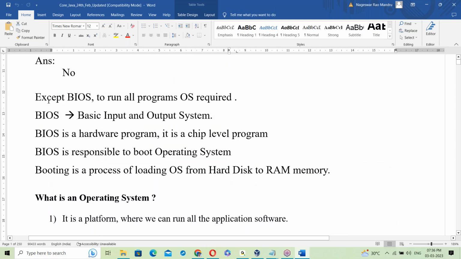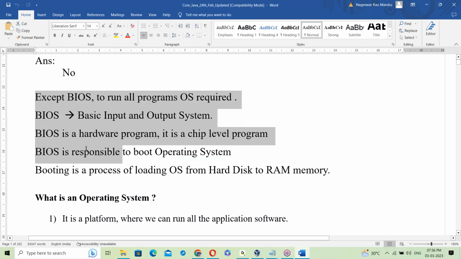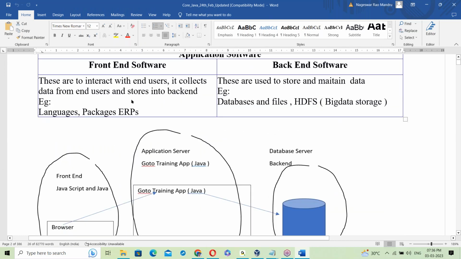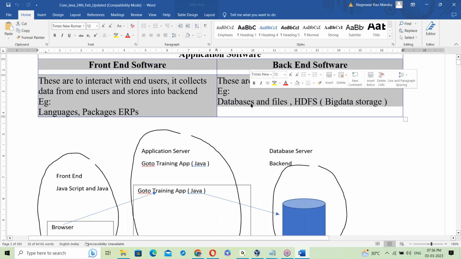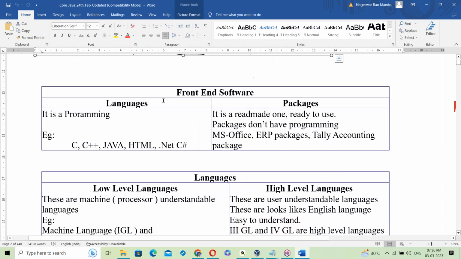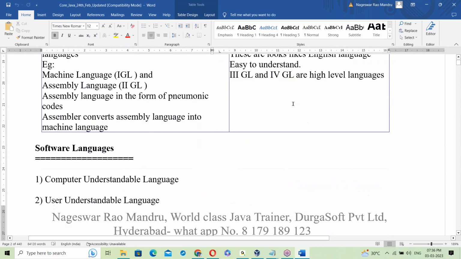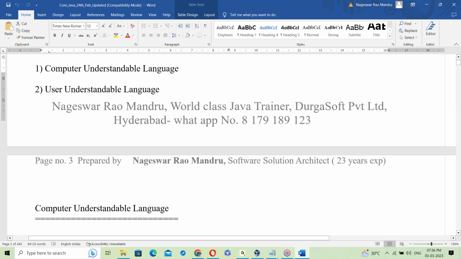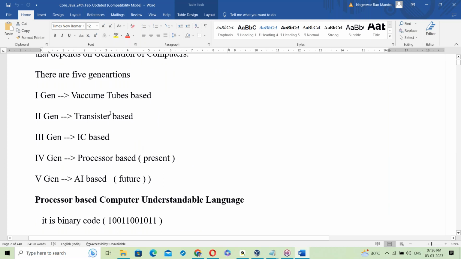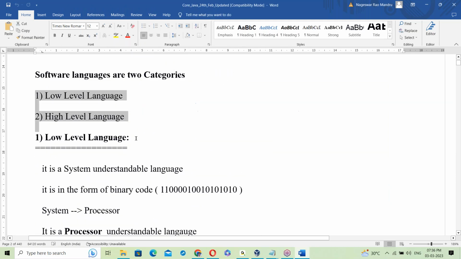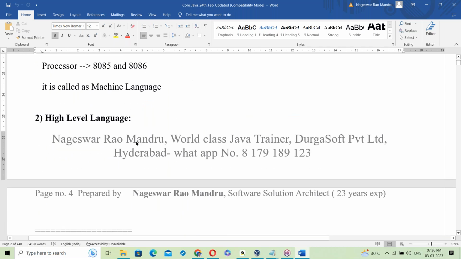We discussed what an OS is, front end and back end, and that we're using Java here. Next, language packages, low level and high level languages, and the generation of computers were also discussed.